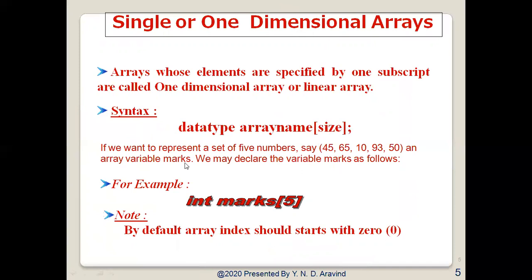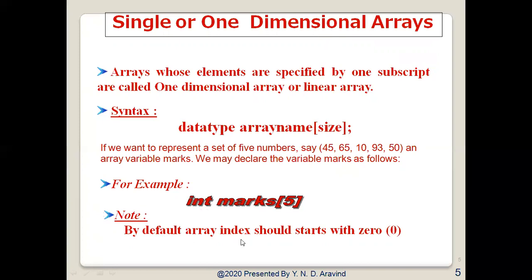If we represent the set of 5 numbers, say 45, 65, 10, 93 and 50, in an array variable marks, we may declare the variable marks as follows. For example, int marks[5]. So int is the data type, marks is the name of the array, and 5 is the maximum size of the array.